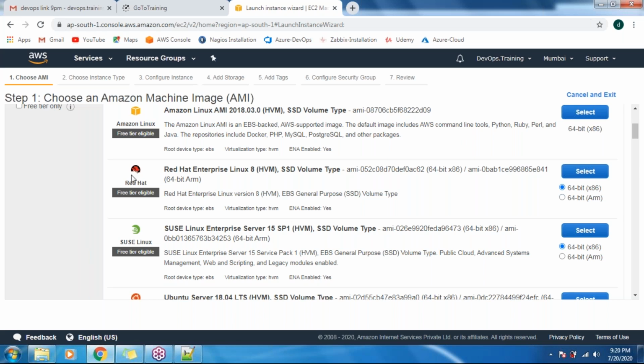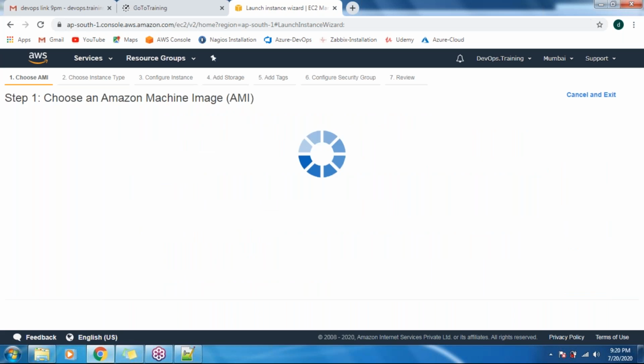So right now you can see this is the Red Hat operating system, version 8, and it is free tier eligible. That means if you use this operating system, you won't get any charge here. This is for learning purposes, which AWS is offering, guys. We need not purchase any license or anything. We can freely use this operating system and work on it. So click on this, select.